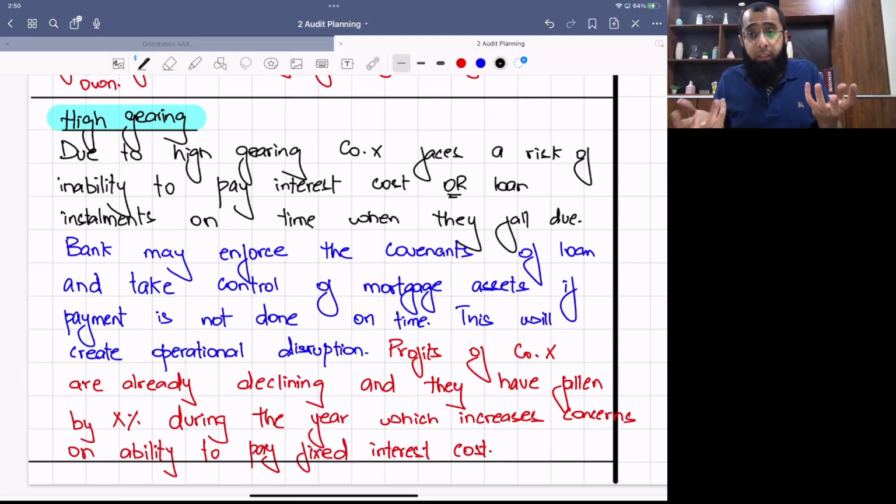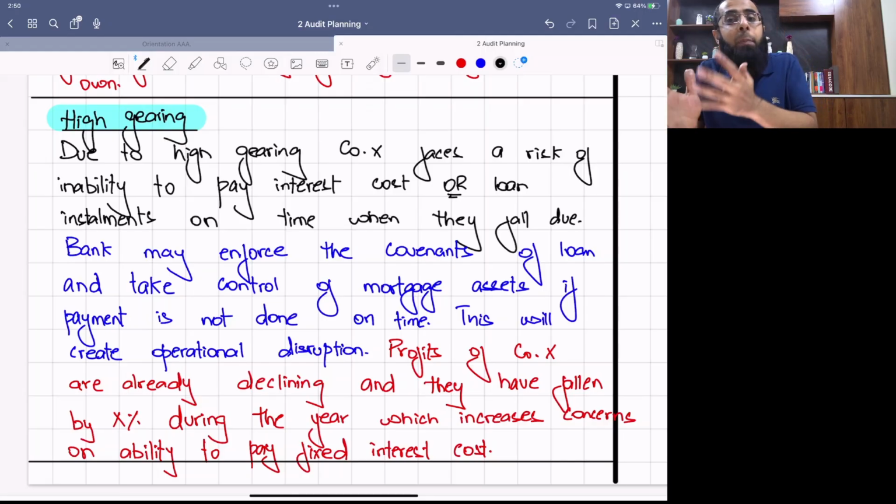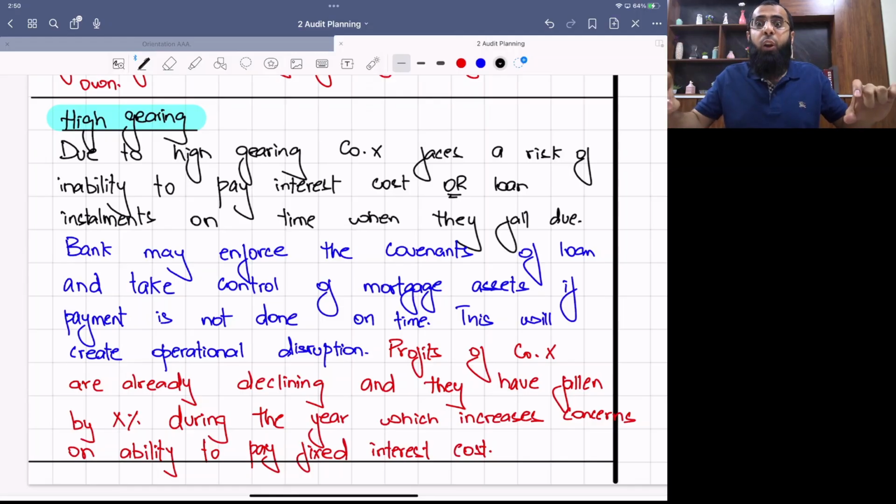That is your risk. Then impact. What happens if you don't repay the loan on time? What happens if you don't pay interest or loan installment on time? The bank will enforce the covenants, the bank will enforce the mortgages, they will take control of the assets. Your business will suffer. Comment on the scale, the evaluation comment. The intensity of the risk is very high, that profits are already falling, and in times of falling profit, our ability to pay the fixed cost is very less.